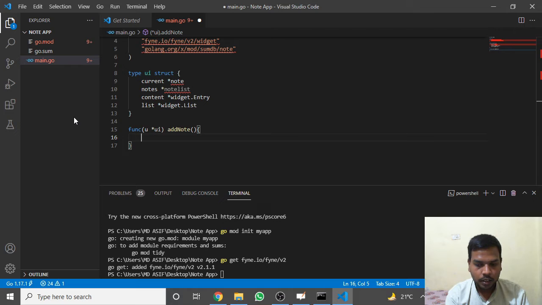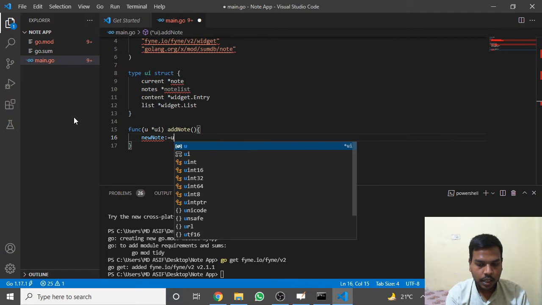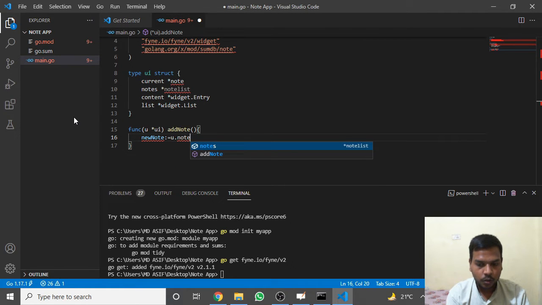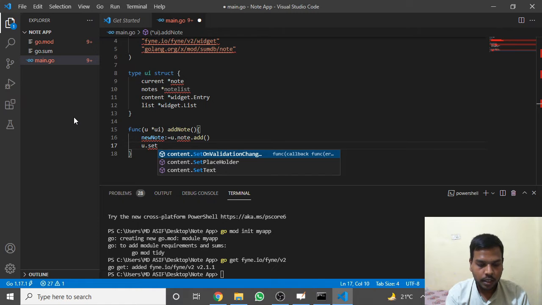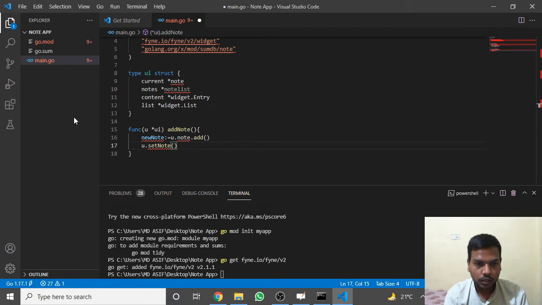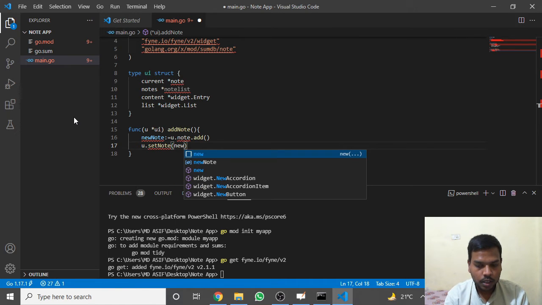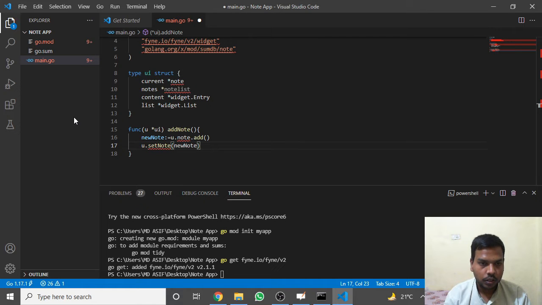Let's write a new note variable and assign it note dot add. We are creating a new node. Then using this argument, set this node. Just forget about the errors, they will be resolved later. And in set node we pass this new node.